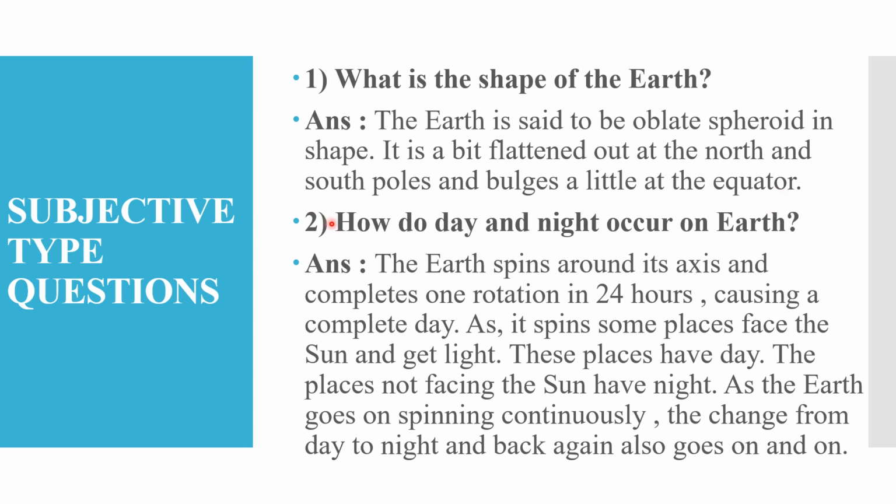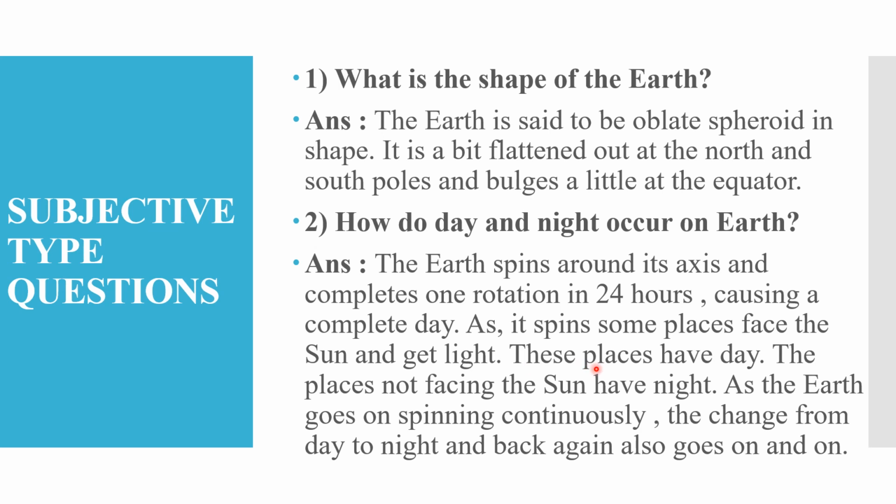Next question. How do day and night occur on Earth? Let's see the answer. The Earth spins around its axis and completes one rotation in 24 hours, causing a complete day. As it spins, some places face the sun and get light.